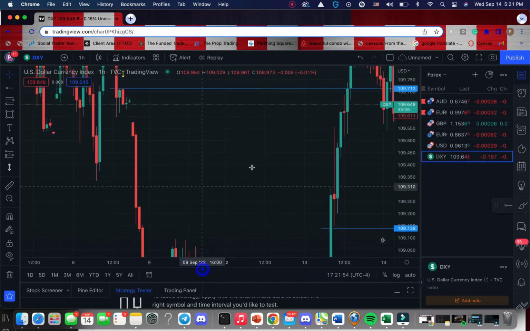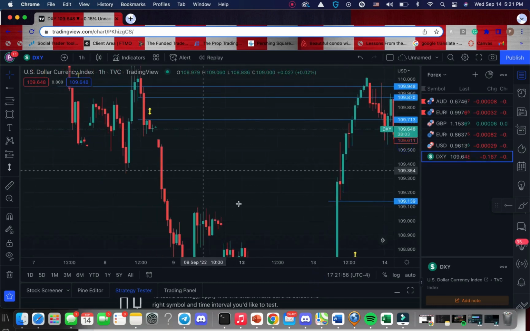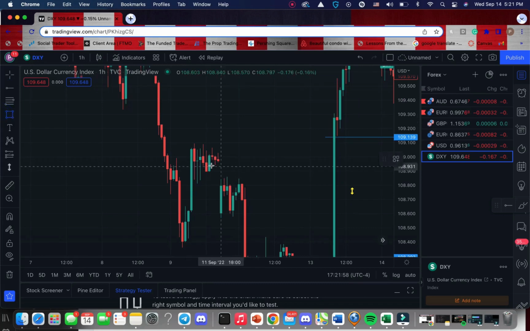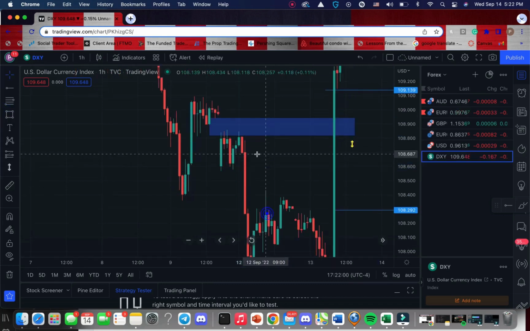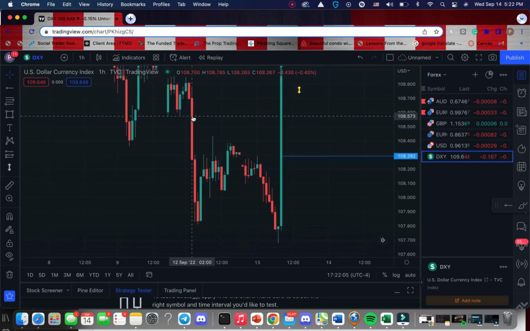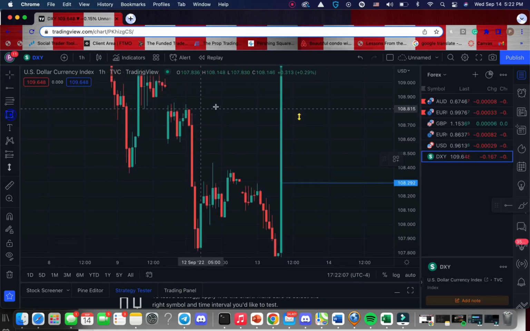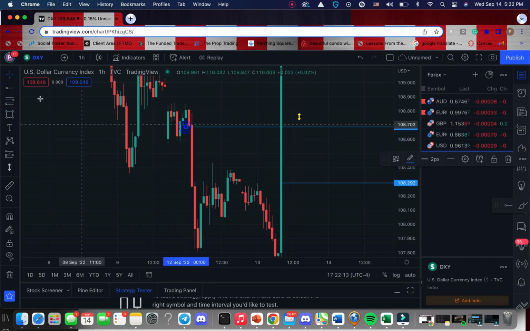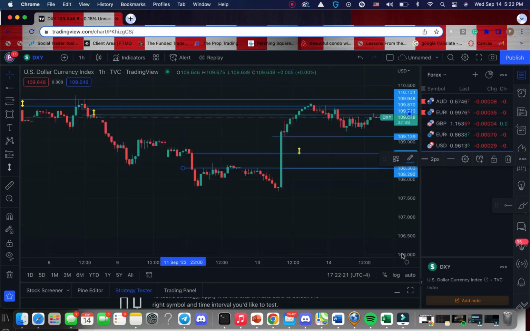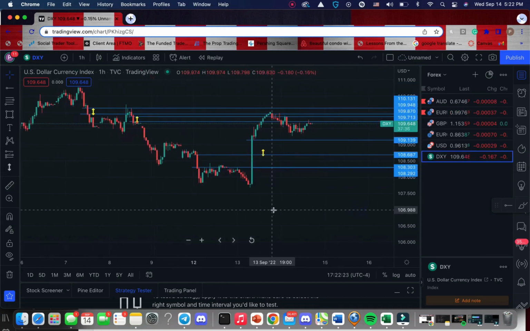As you can see right here, comes back up. Fair value gap being filled in. Price eventually comes back up to fill it in. Another example right here. There is nothing in front of it, and what eventually happens is price comes and fills this emptiness, fair value gap or imbalance in. And that's exactly what a fair value gap is.